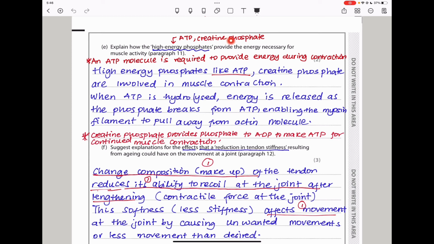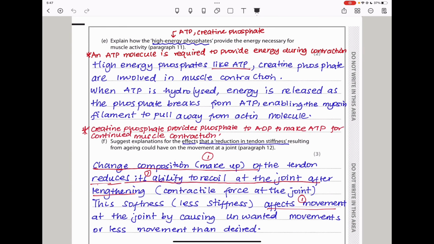Also, creatine phosphate is very important because it provides the phosphate to the ADP in order for it to be converted into ATP for the continuation of muscle contraction. So I said, high energy phosphates like ATP and creatine phosphate are involved in muscle contraction. When ATP is hydrolyzed, energy is released as the phosphate breaks from the ATP, enabling the myosin filament to pull away from the actin molecule. So that is how you get the 2 marks.